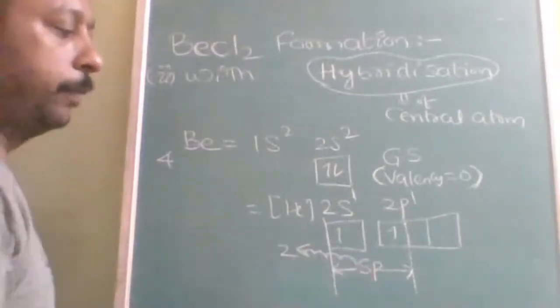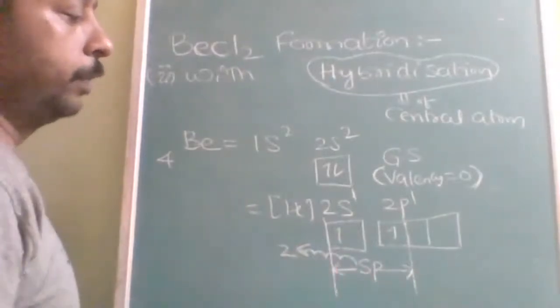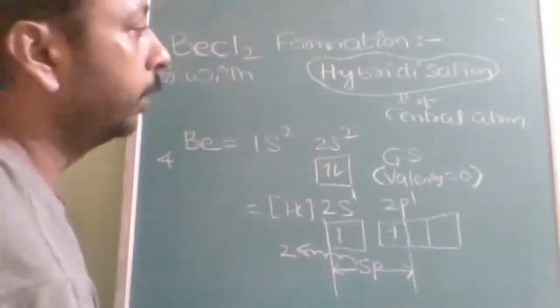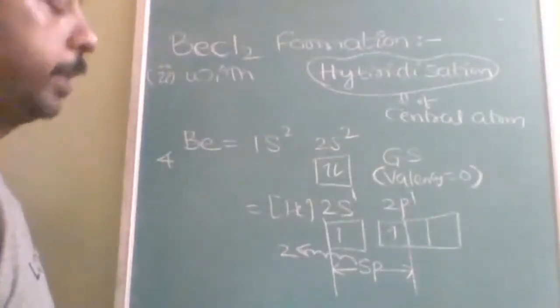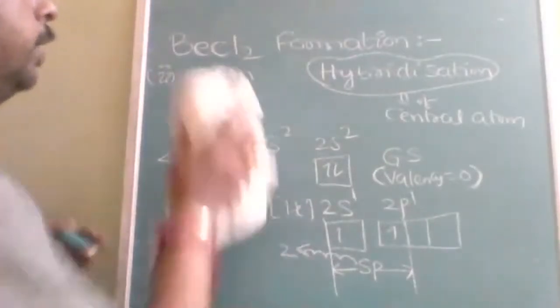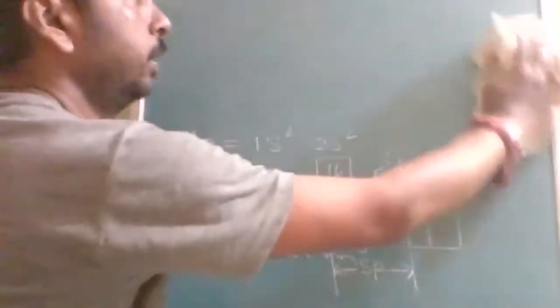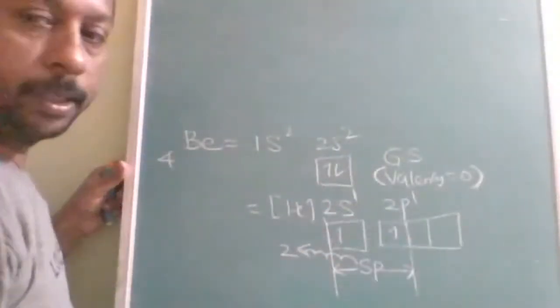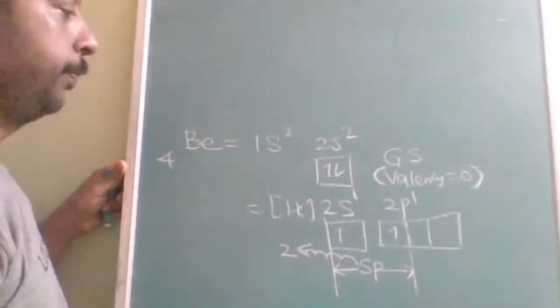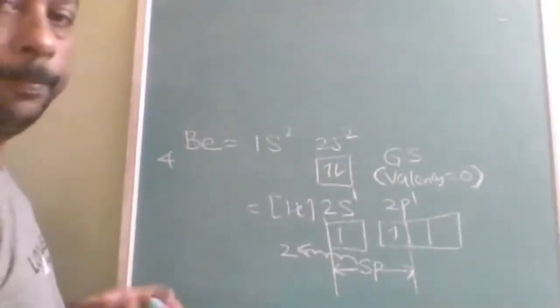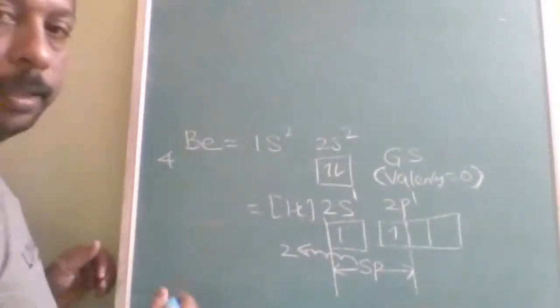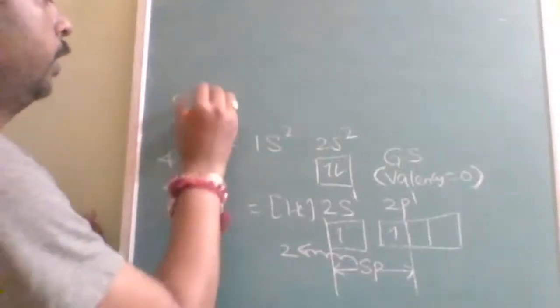What will be the shape of the sp orbital? I will explain the atomic orbital shape now with the orbital diagram. This is only the energy level diagram, so BeCl2 formation in terms of the orbital shape diagram. So this is about beryllium. Understood?